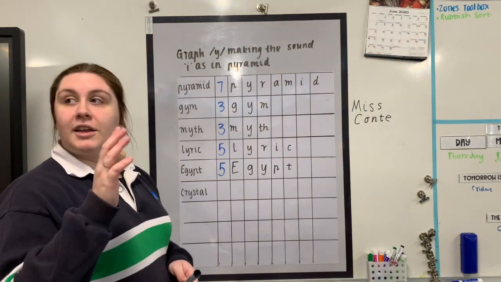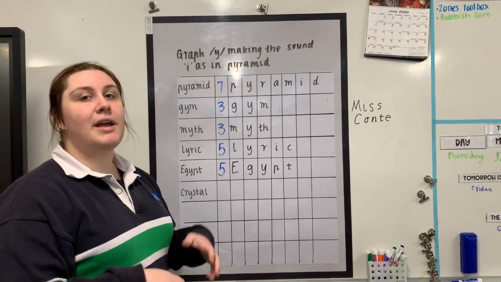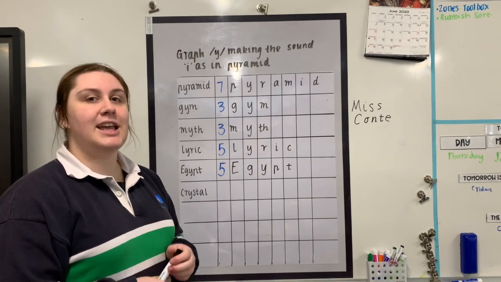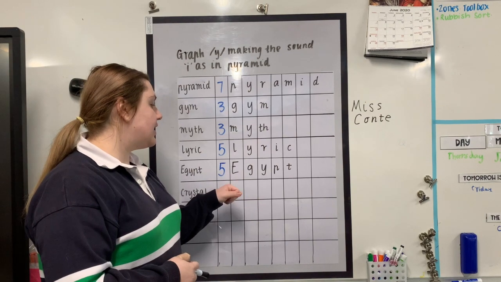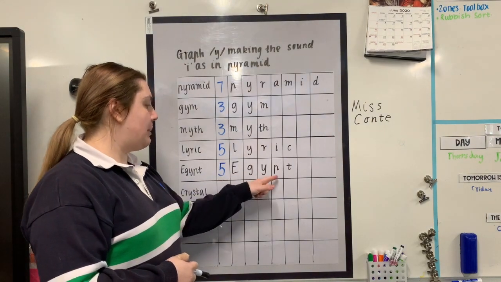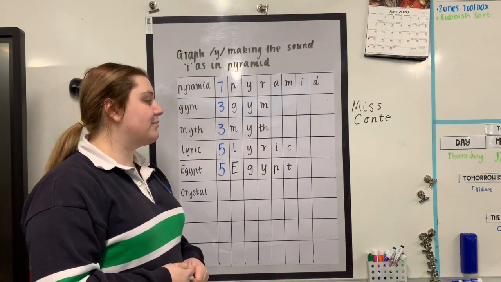Can you spell that back to me the same way I spelled it to you? I'll say it again so you can remember how it sounds. E, G, Y, P, T. Your turn.